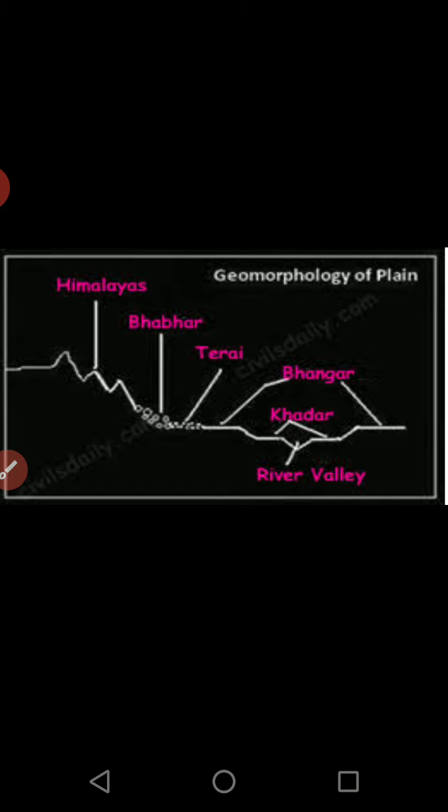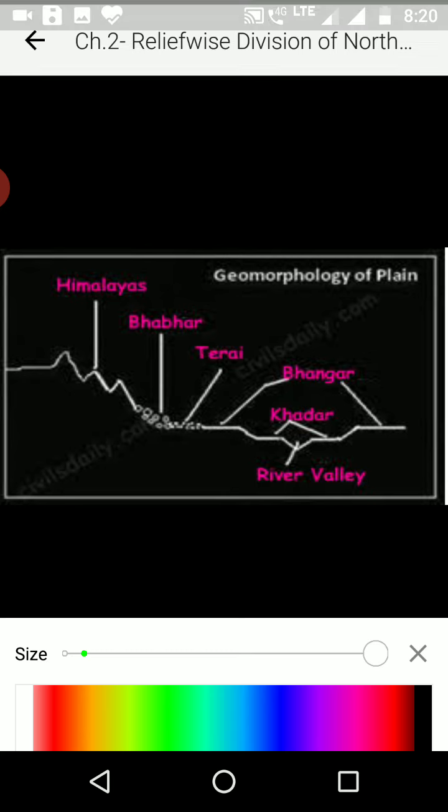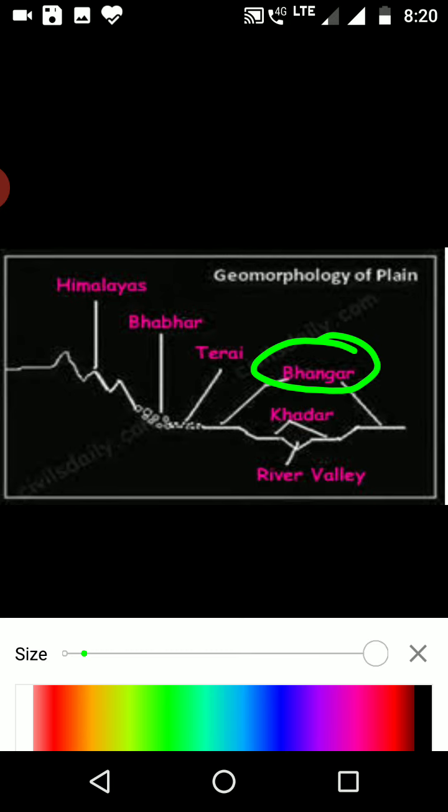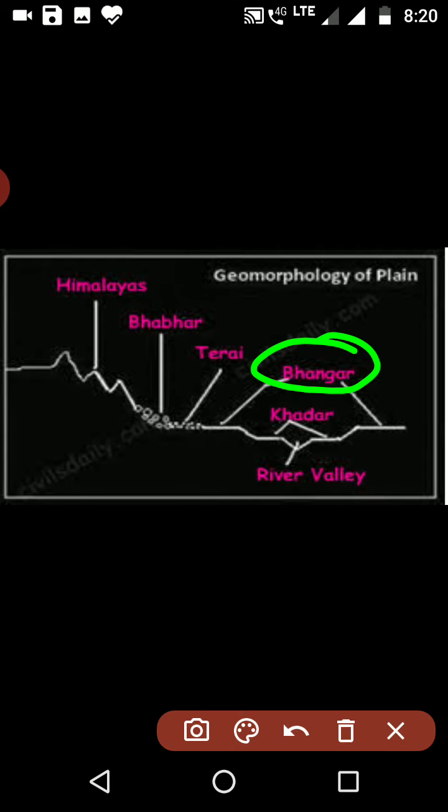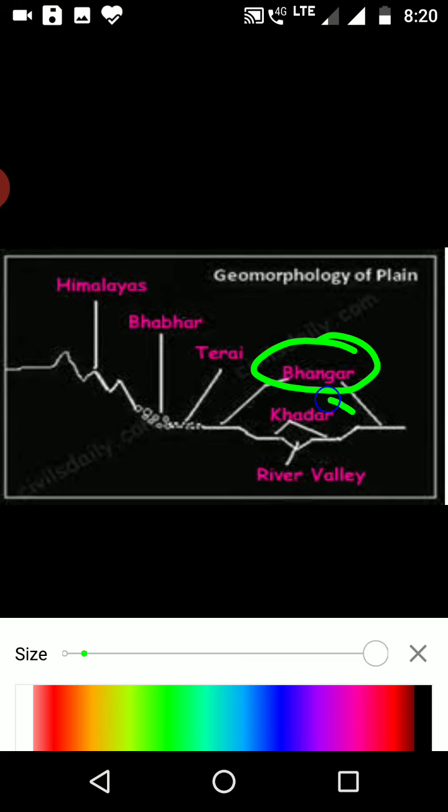So those sediments which are deposited by the floods due to that river, the soil which is present on the flooded region, which we also call the flood plains, that means the plain which is formed due to the flooded water. So this soil or these sediments, this is the third division and they are called the Bhangar. That's why you will see they have not been shown very close to the river, they are very far away from the main stream. We have the last division of the northern plain relief wise, and that is the Khadar.